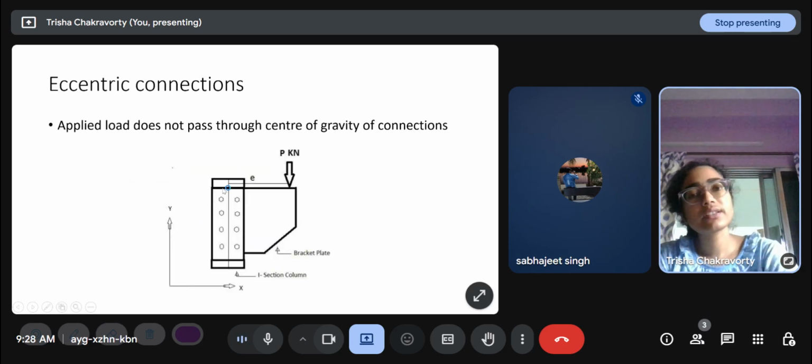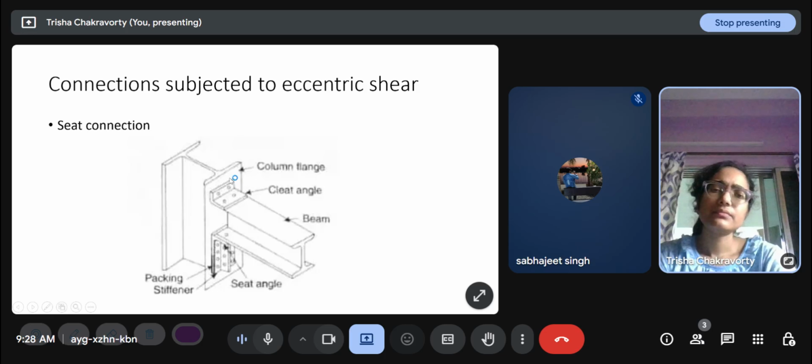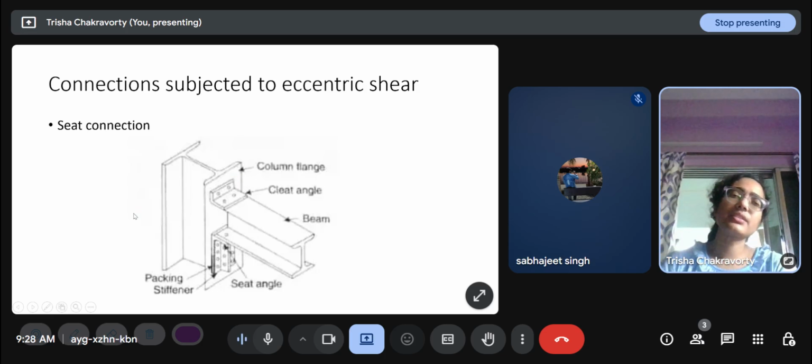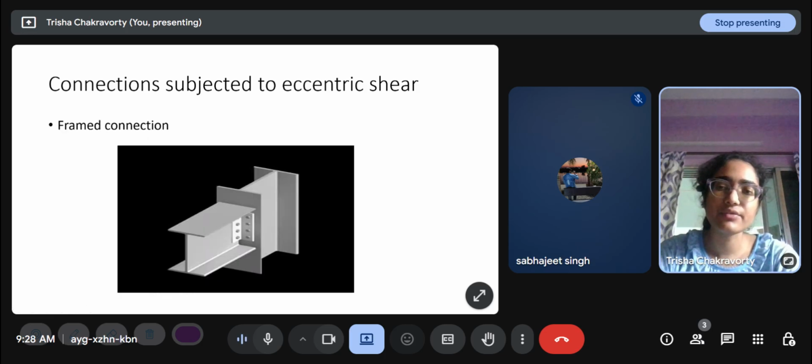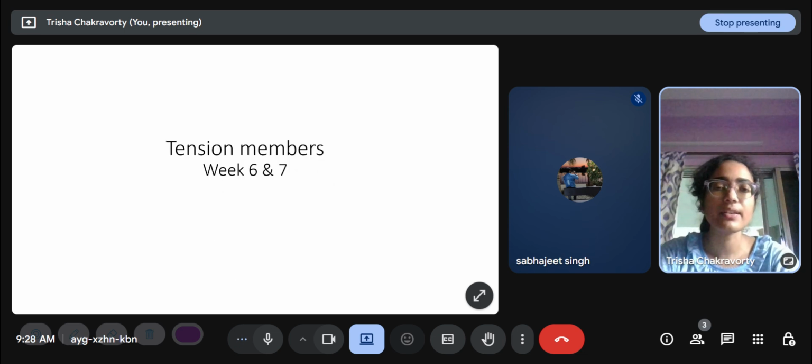This is an eccentric connection. So if the force is in this direction, the center of gravity is this, right. This is the center of gravity, and the load is being applied here. So this transverse shift between the center of application of load and the center of gravity is called the eccentricity e. And some connections subjected to eccentric shear are seat connections, framed connections, bracket connections, etc.